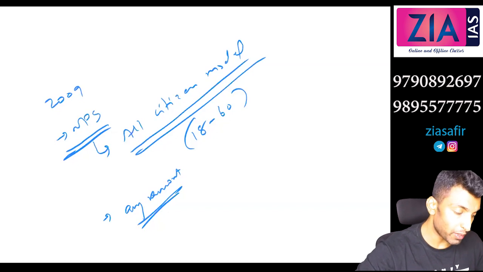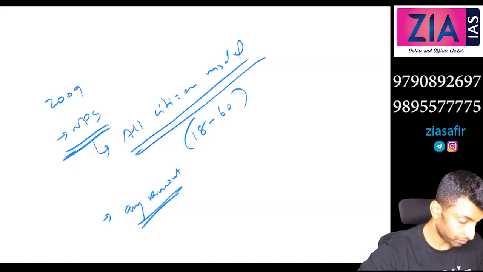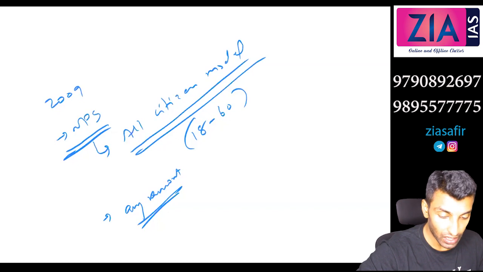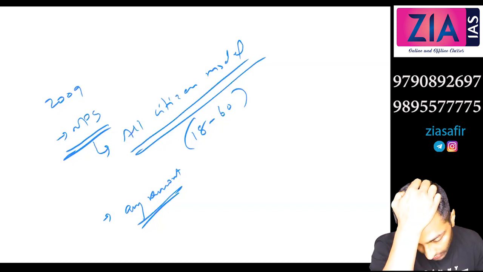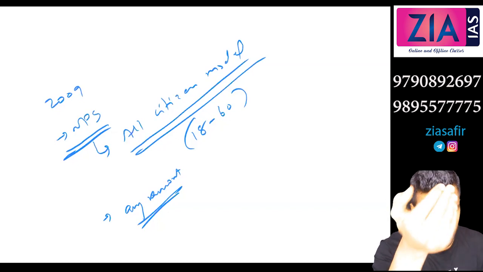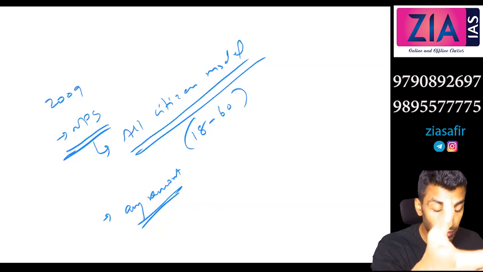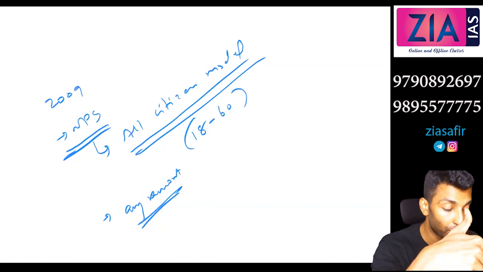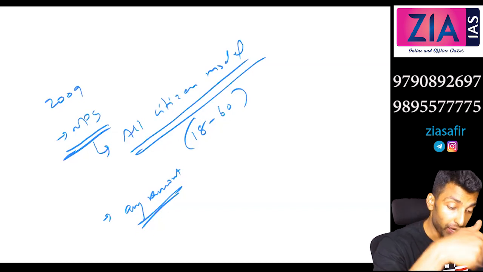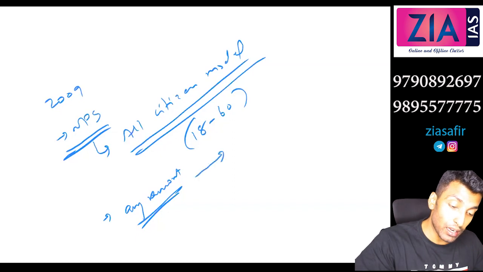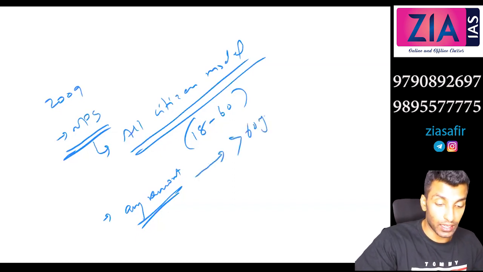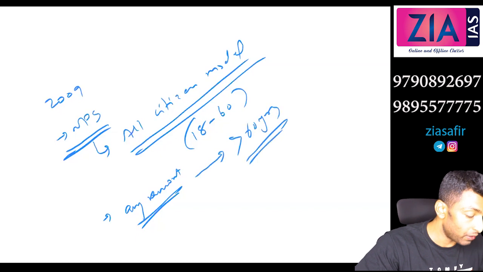But will there be any government contribution here? No, because for central government employees, in tier 1 you deposit 10% of the salary and the government contribution will be there. In tier 2, only you deposit, there is no government contribution. Exactly like this, any amount you can deposit, there won't be any contribution. But you will start getting pension after 60 years. So it's a kind of investment for the future.